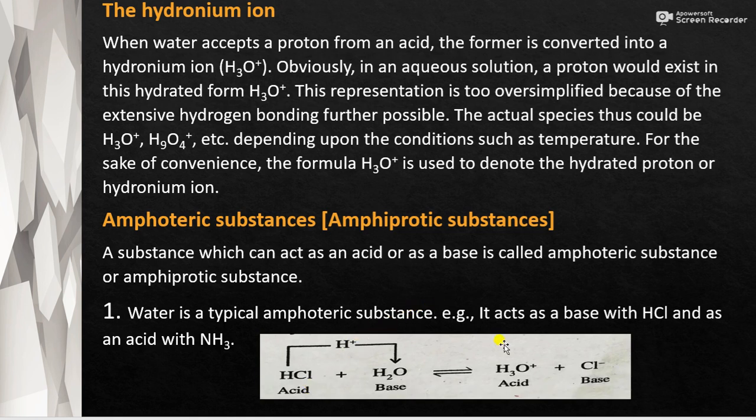So next is hydronium ion. When water accepts a proton from an acid, the former is converted into a hydronium ion, that is H3O plus. In an aqueous solution, a proton would exist in this hydrated form, that is H3O plus. This representation is too oversimplified because of the extensive hydrogen bonding further possible. The actual species thus would be H3O plus, H9O4 plus, etc. This is because there is extensive hydrogen bonding present in water. So H3O plus is the oversimplification of the representation of hydronium ion or hydrated form.